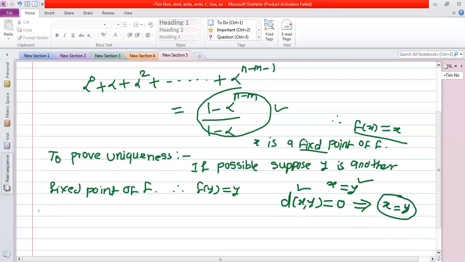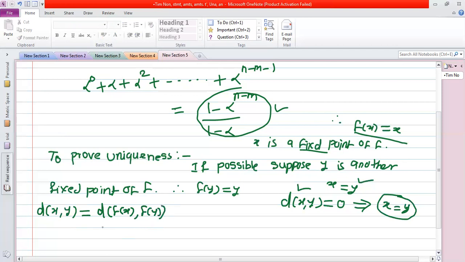That's why we consider the left hand side, distance between x comma y. Here x is a fixed point of f, so x can be written as f of x. Distance between f of x and y, which is also a fixed point, so in place of y I write f of y.